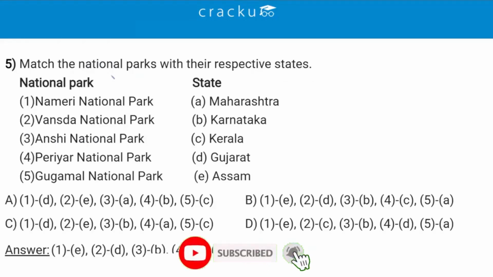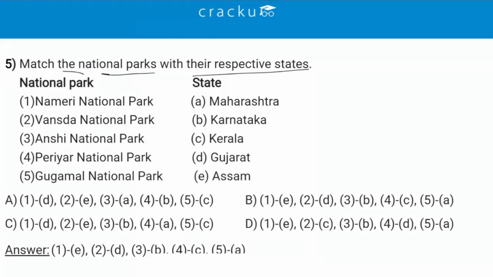Now we have to match the national parks with their respective states. So in the first column we have certain national parks and we have to match them with their states. So first is Nameri National Park. It is in Assam. So first will be matched with E. Then we have Vansda National Park. Vansda National Park is in Gujarat. So 2 will be matched with D. Then third, which is Anshi National Park. Anshi National Park is in Karnataka. So 3 will be matched with B.